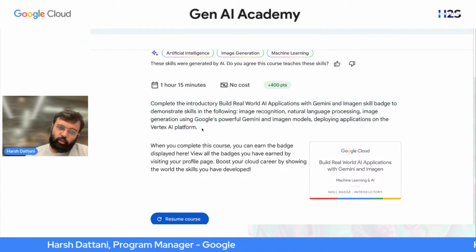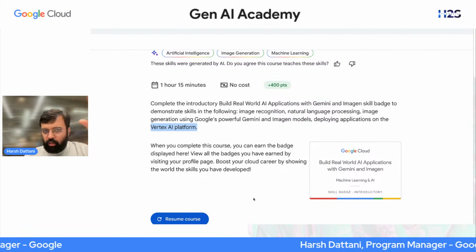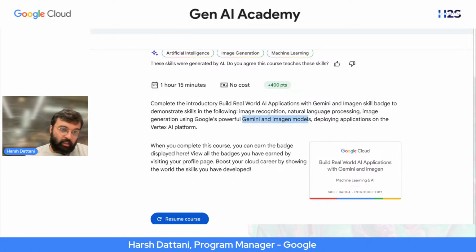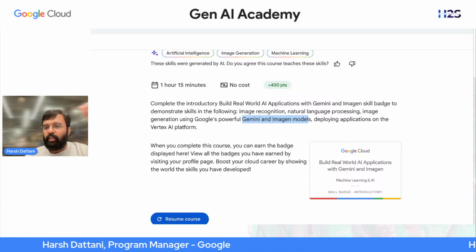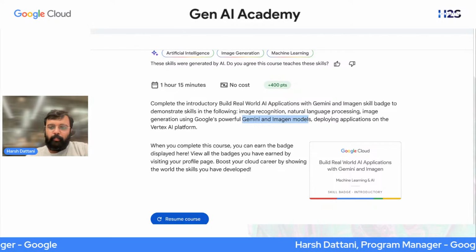Now I assume you already know the Vertex AI platform, so I'll not spend much time. You can watch the previous videos. You already know the different types of Gemini models. We have seen AI Studio as well, we have seen Vertex AI, and we have compared those models as well.